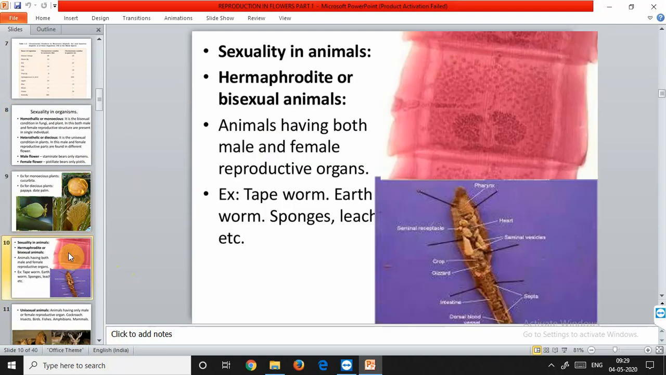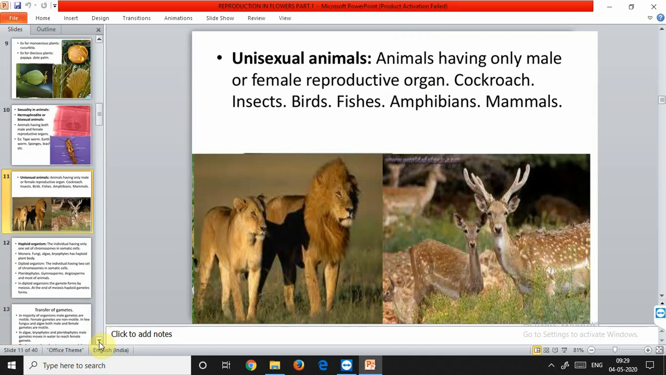Now, sexuality in animals. Hermaphrodite or bisexual animals are those animals having both male as well as female reproductive organs in the same body. These include the earthworm, sponges, and leech. Then the unisexual animals have different individuals that have male and female organs, as you can see, for example, in the lion, this is the male and this is the female. So this bears the male reproductive part and this bears the female reproductive part. So these are the unisexual animals.